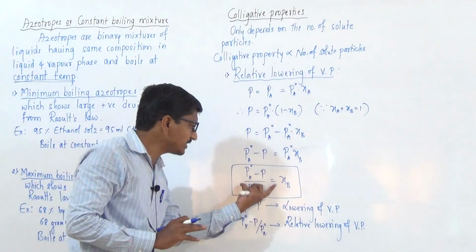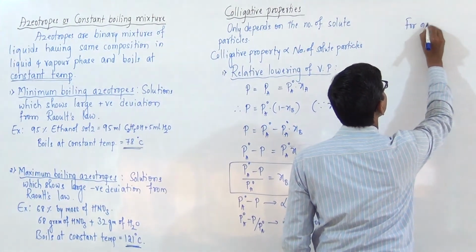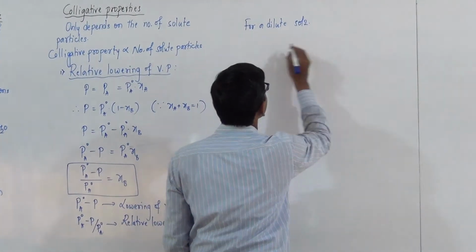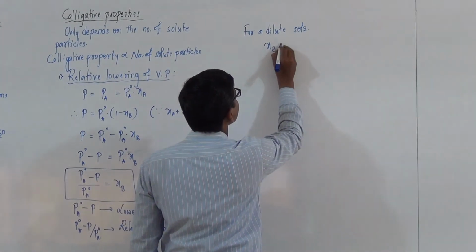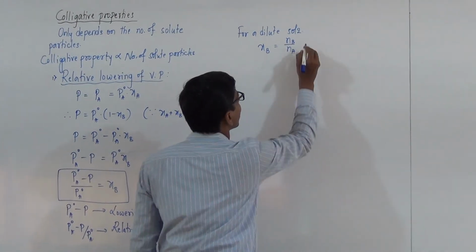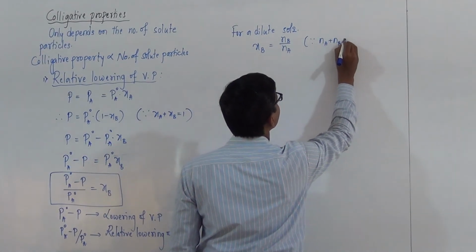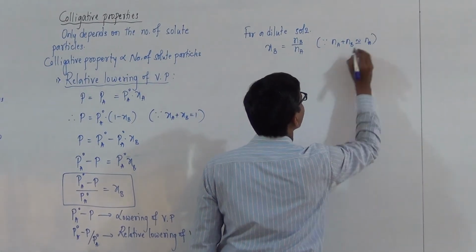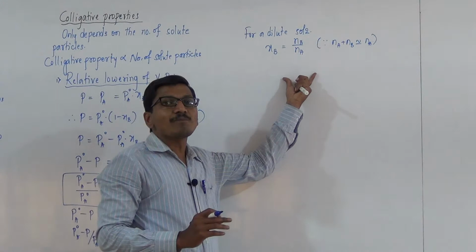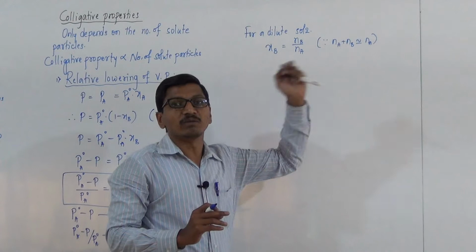Then from this equation, for a dilute solution, Xb is equal to Nb by Na, because Na plus Nb is nearly equal to Na in the denominator, because the number of moles of solute component is negligibly small as compared with the number of moles of solvent molecules.